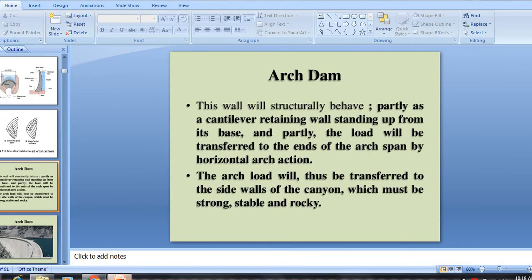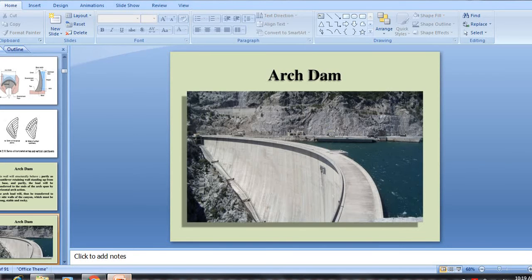This wall will structurally behave partly as a cantilever retaining wall standing up from its base, and partly the load will be transferred to the ends of the arch span by horizontal arch action. The arch load will thus be transferred to the side walls of the canyon, which must be strong, stable and rocky.